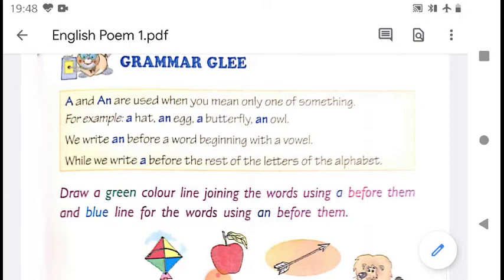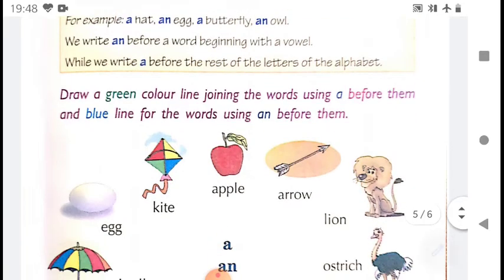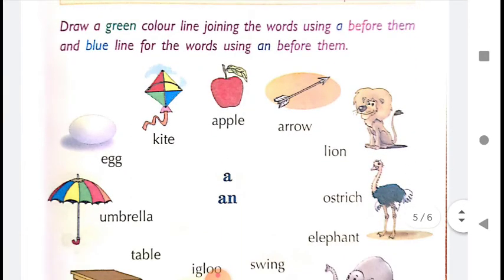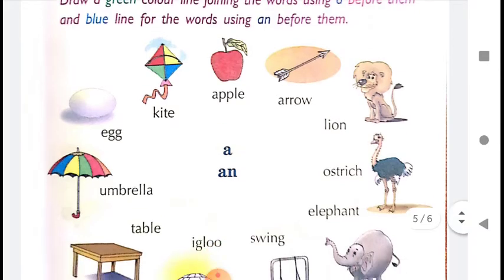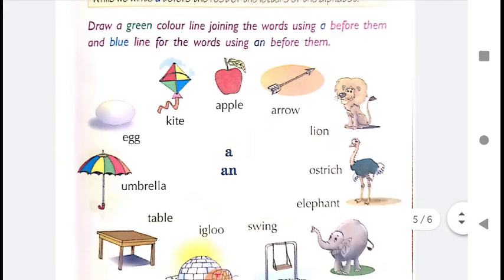Now we will be doing the exercise. The exercise is: draw a green color line joining the words using a before them, and a blue line for the words using an before them.